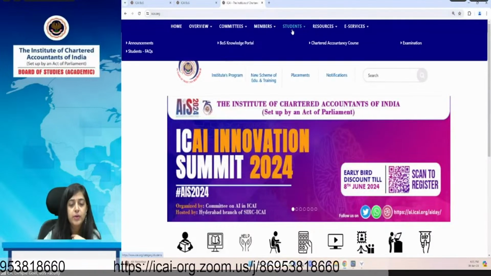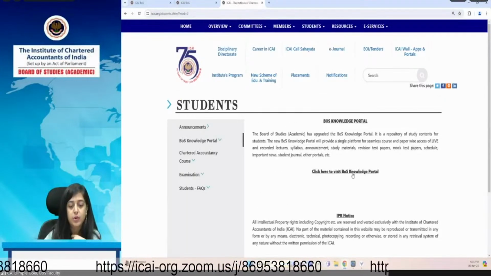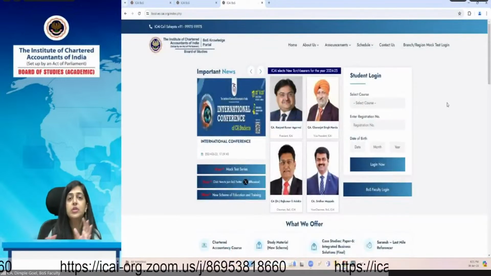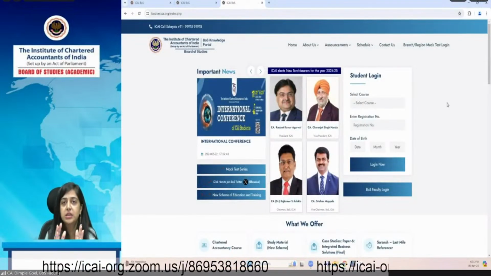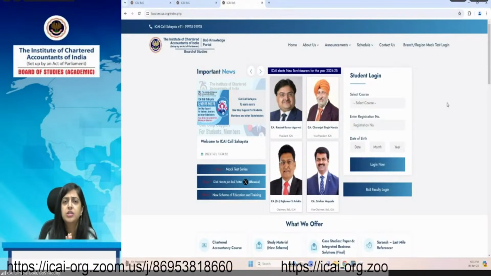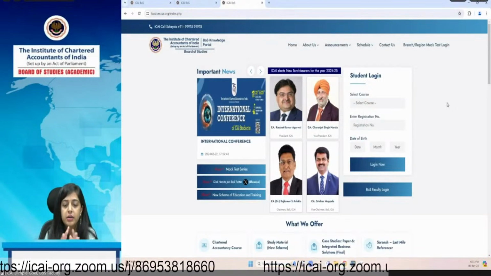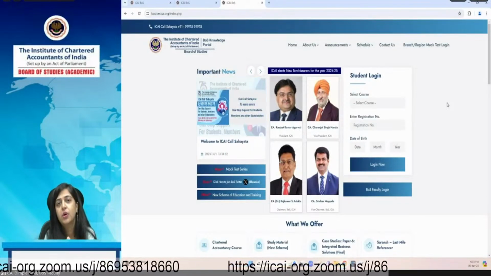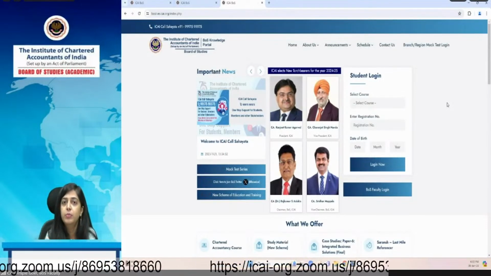After the institute website, you have to go to the BOS knowledge portal, where you will get all the study material, mock test papers, revision test papers, Saransh, everything at this page. Or you can download the BOS mobile app also, where all the materials will be available to you on your mobile.